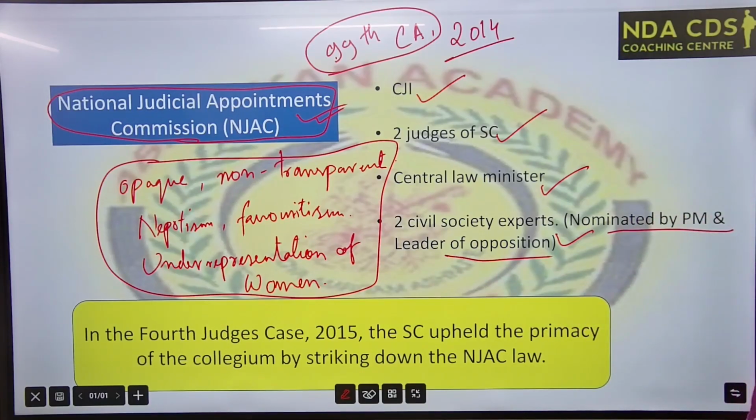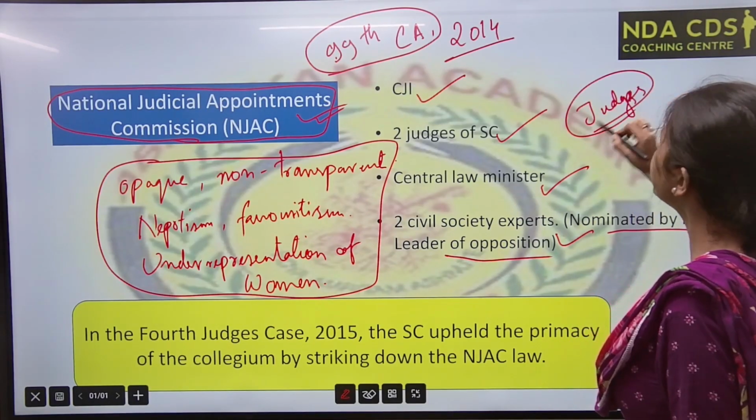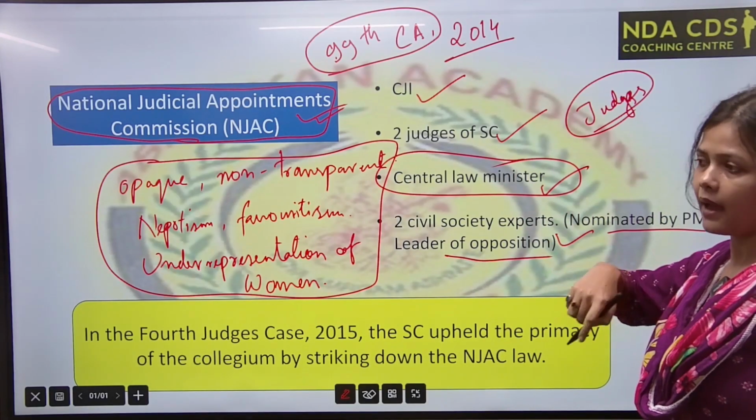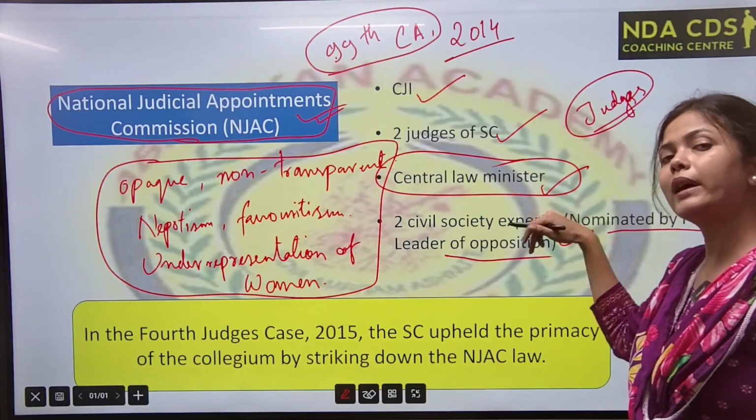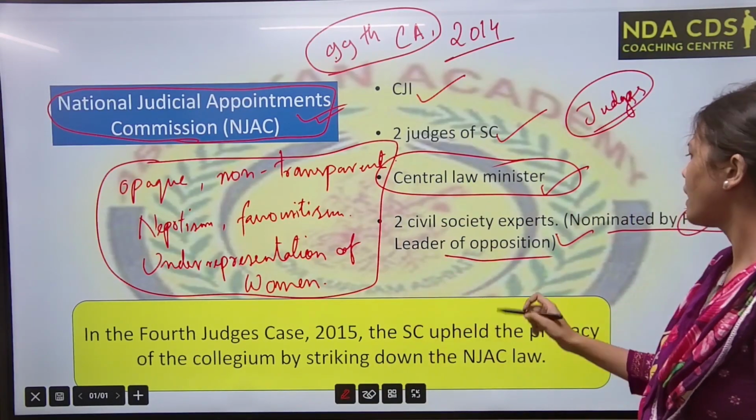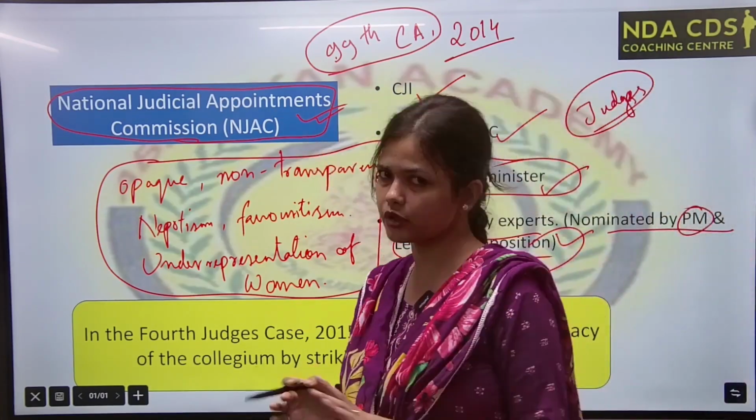See this. In the NJAC, you notice that it consists of not only members of the judiciary, that means not only the judges, it includes members of the executive also. The central law minister will be there, and 2 civil society experts will also be there, nominated by the PM. PM का representative होगा basically, and the leader of opposition, right? So this will do the whole appointment process.